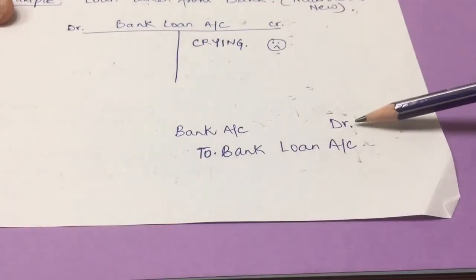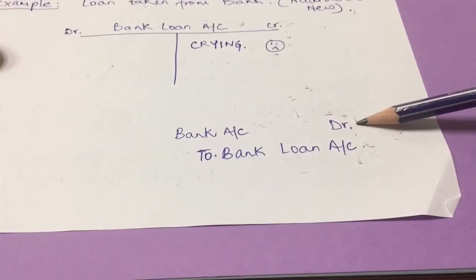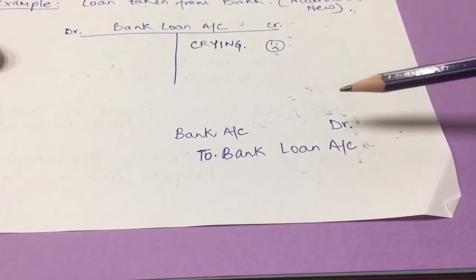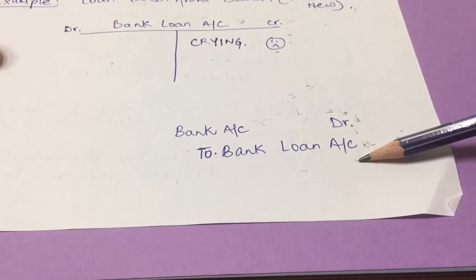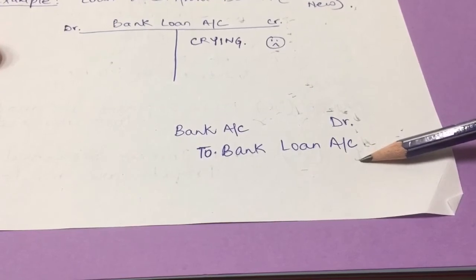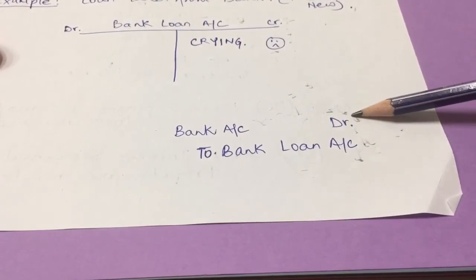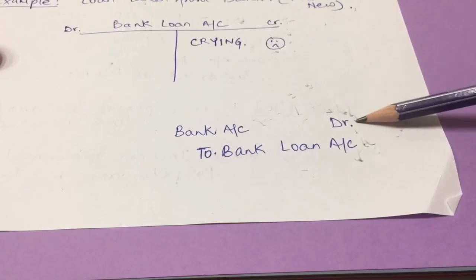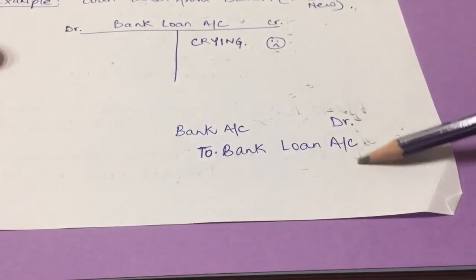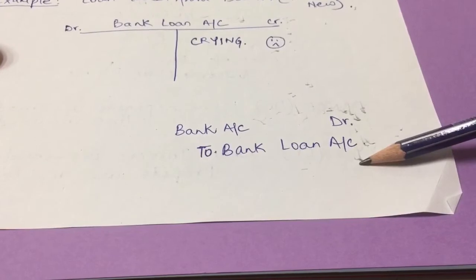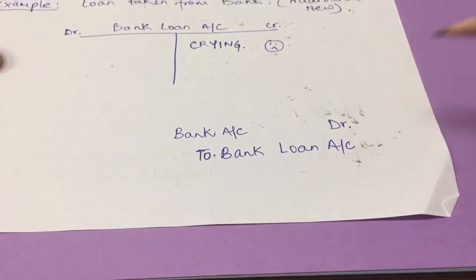So what would be the journal entry? Bank account debit to bank loan account. Why is the bank account debited? Because when the bank gives us a loan, it will not give it to us directly in cash. It will transfer it to our bank account. So my bank account has increased. It is an asset. It has walked into the party, so it is dancing. So bank account debit to bank loan account. Bank loan is my liability. I will be crying, so it is on the credit side.